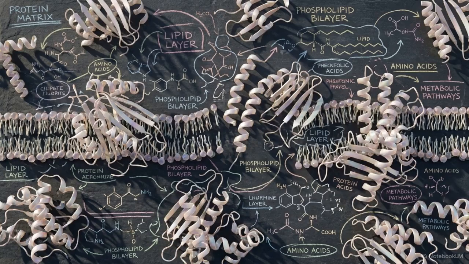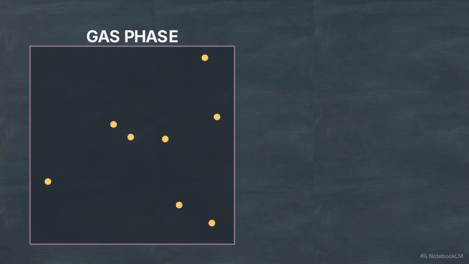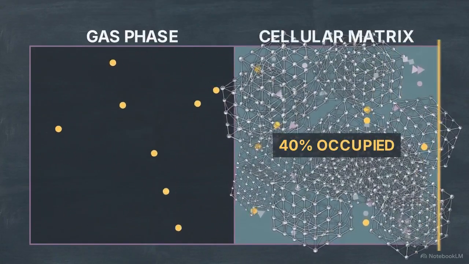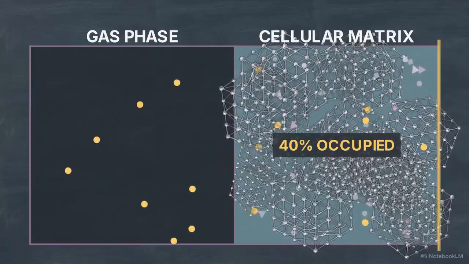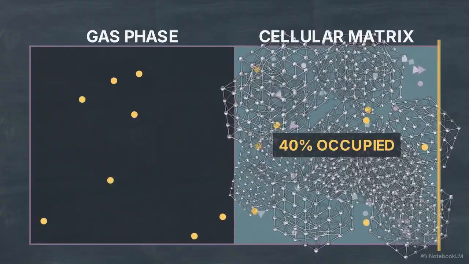But when we look inside a living biological cell, that pristine vacuum completely disappears. We enter an extreme environment defined by macromolecular crowding. Inside the cytoplasm, proteins, nucleic acids, and organelles occupy up to 40% of the total volume. In a space this densely packed and highly viscous, the concept of a free-flight ballistic trajectory breaks down entirely.